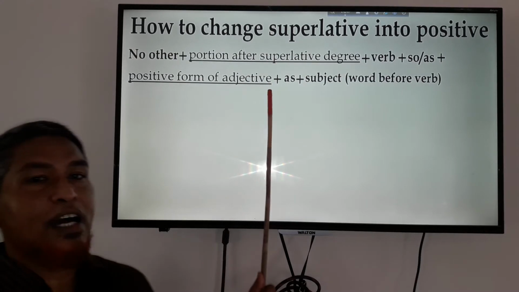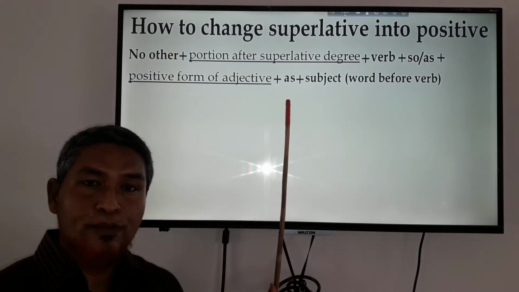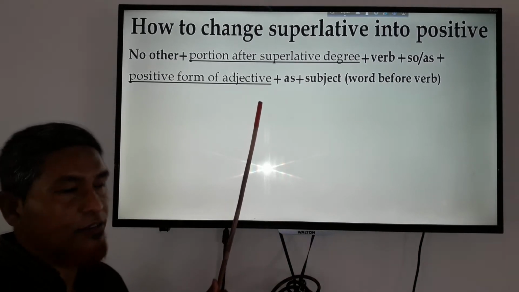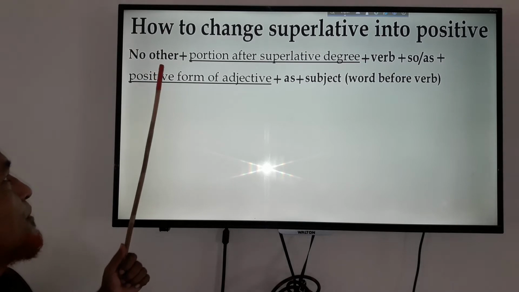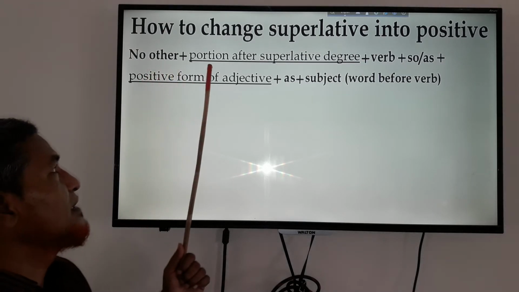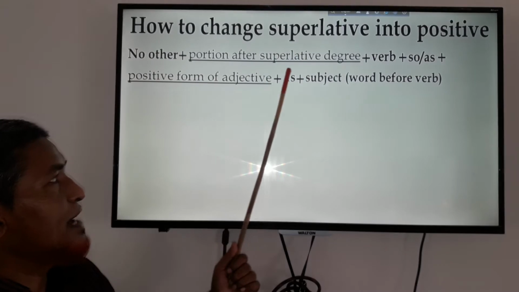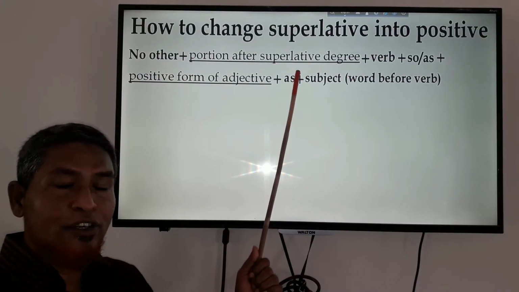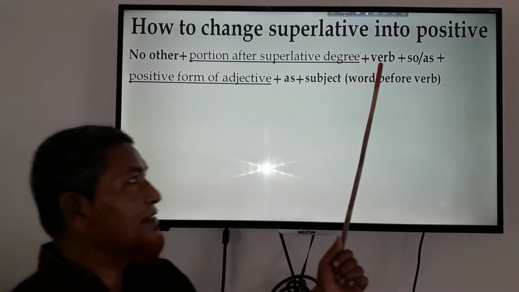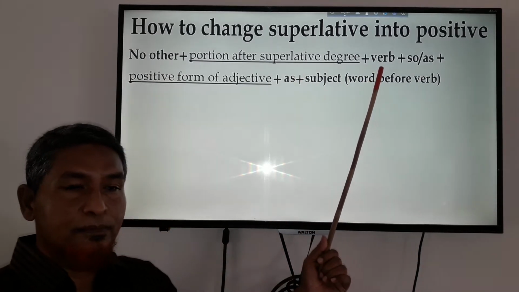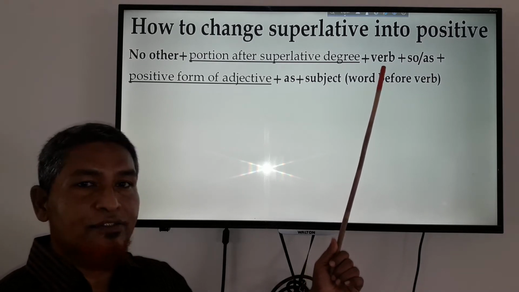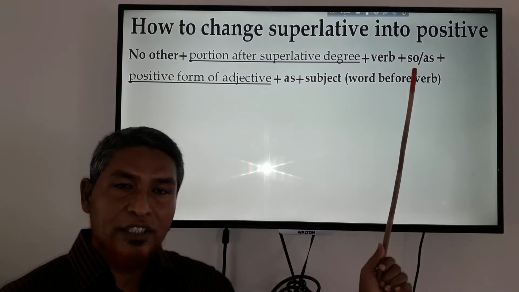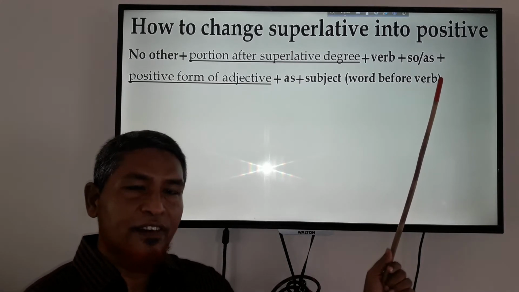Here is a structure to change the superlative degree into positive. Write it very carefully. First of all, you will have to write no other, and then the portion after the superlative degree, and then the verb of that sentence, and after that you will have to write so or as, whichever you like.